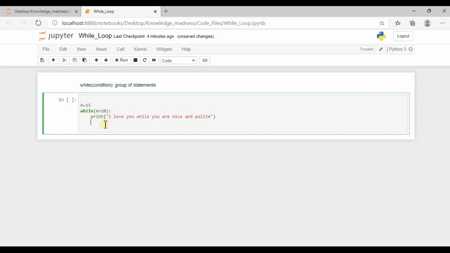Again, I have to put n minus 1 here. I have to reduce that value.